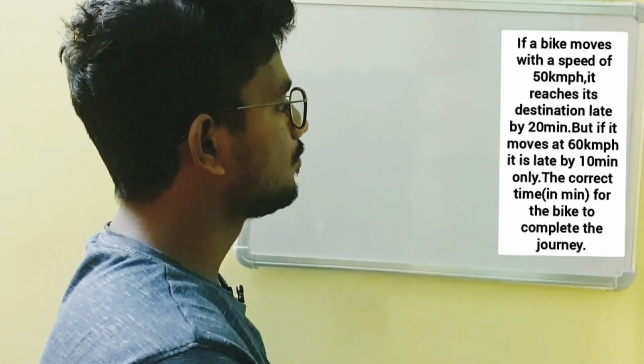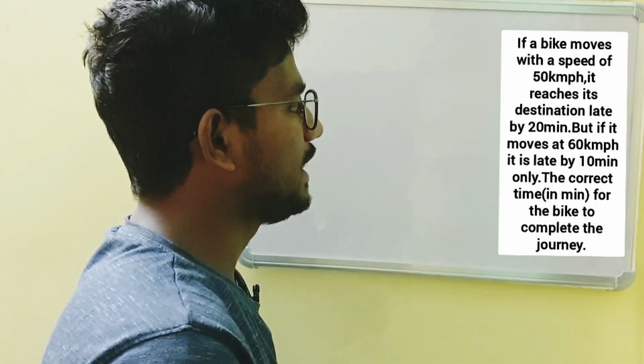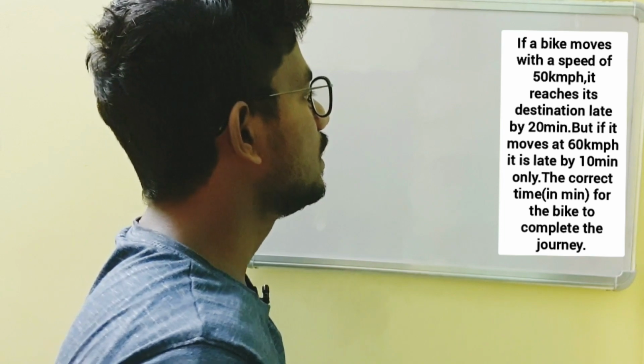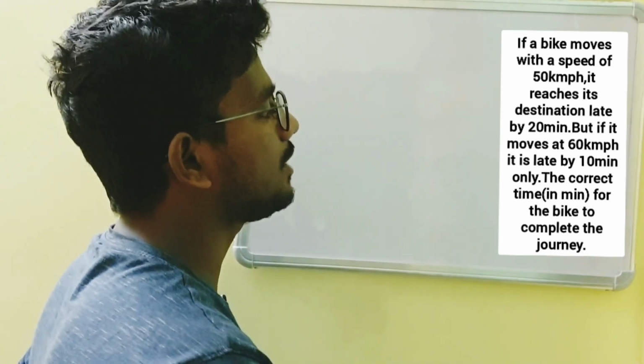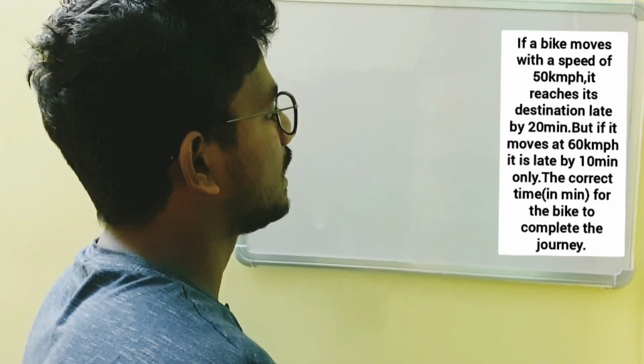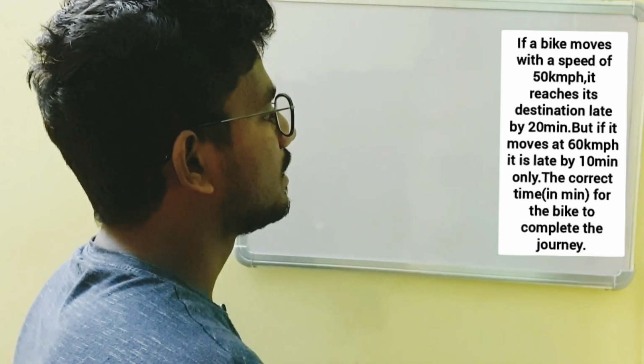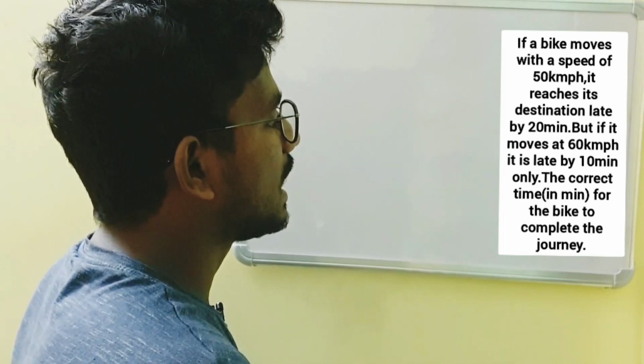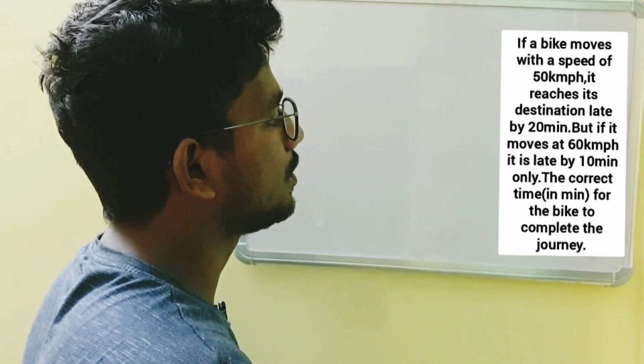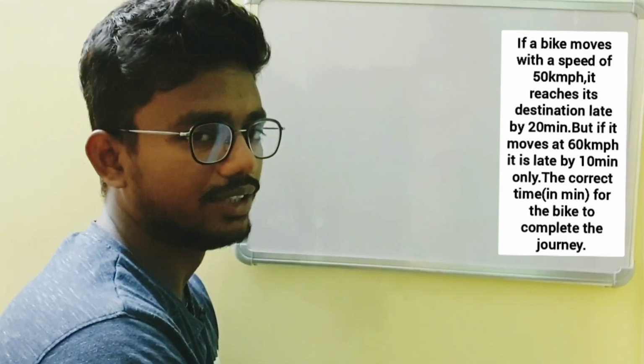Fifth question: if a bike moves with a speed of 50 km per hour, it reaches its destination late by 20 minutes. But if it moves at 60 km per hour, it is late by 10 minutes only. What is the correct time in minutes for the bike to complete the journey?